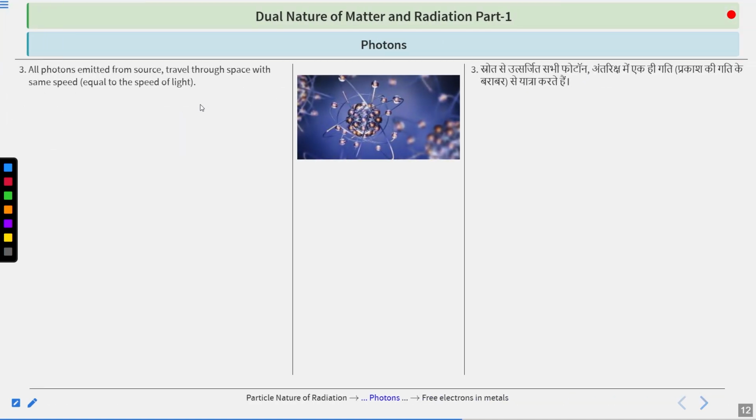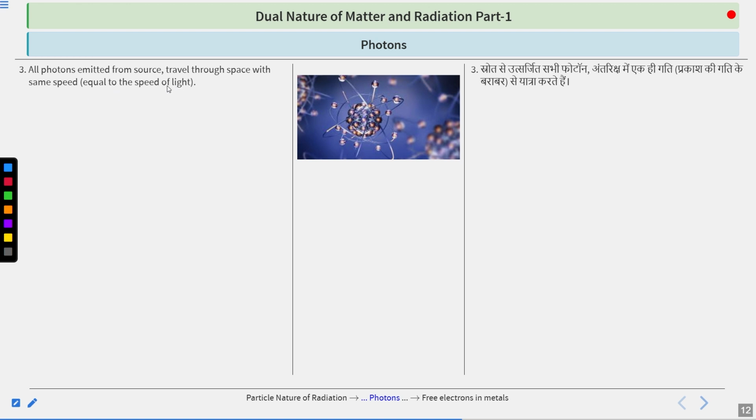Third feature: all photons emitted from a source travel through space with the same speed, equal to the speed of light. Suppose a particular source of radiation emitted 100 photons, for example. All these 100 photons will have the same speed, and all of them will travel in the same straight line. The speed they acquire will be equal to the speed of light.